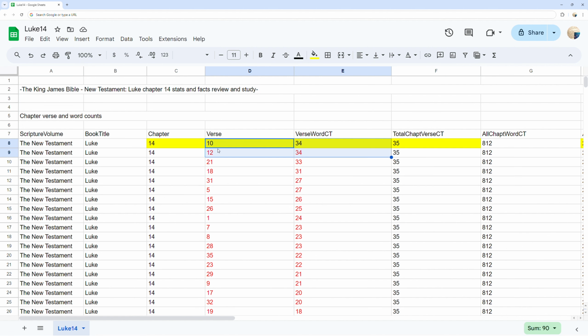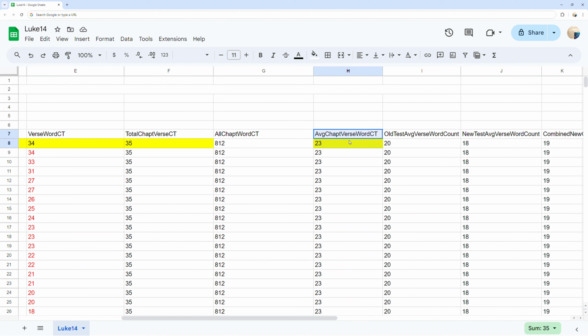You can see the Luke chapter 14 verse total count at 35 verses, the average word count of all Luke chapter 14 verses at 23 words per verse, as well as the average verse word counts for both the complete Old Testament, New Testament, and both combined to get a comparison of Luke chapter 14 word per verse count comparisons.